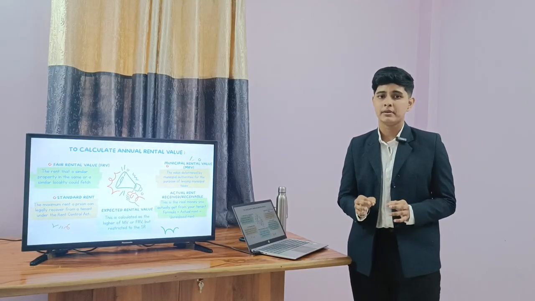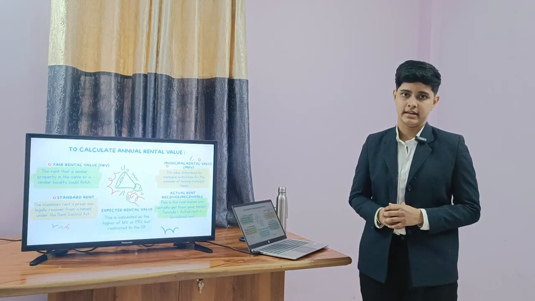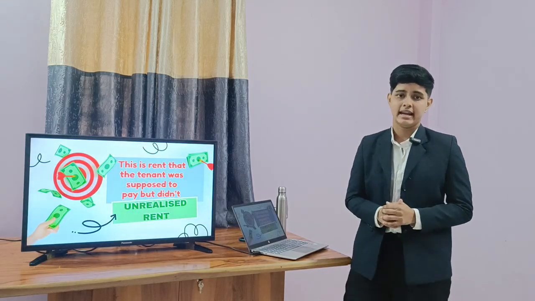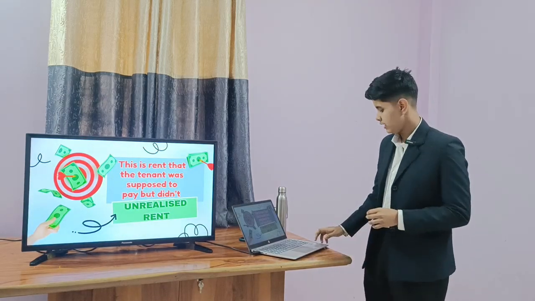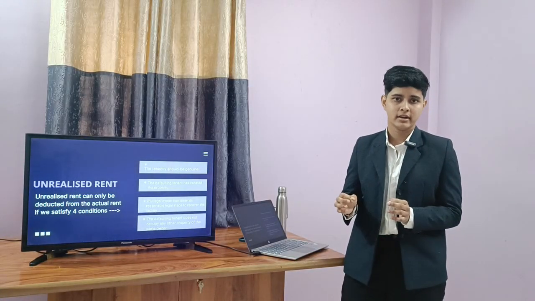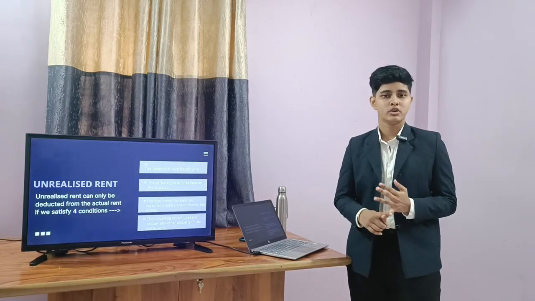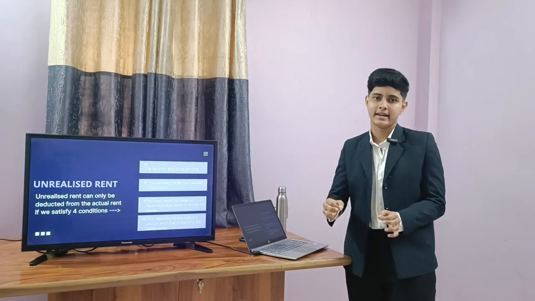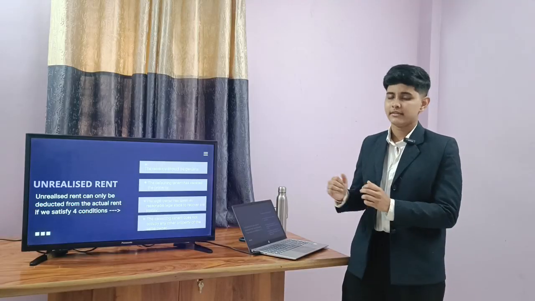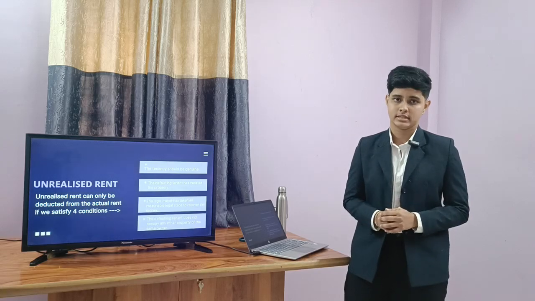This is the real money a person actually gets from a tenant, and the formula is actual rent minus unrealized rent. Now the question is, what is unrealized rent? Unrealized rent is rent that a tenant was supposed to pay but didn't. Unrealized rent can only be deducted from actual rent if we satisfy these following four conditions. And the conditions are: the tenancy should be genuine, the defaulting tenant should have vacated the property, the legal owner of the property should have taken reasonable legal steps to recover the money, and the last one is the defaulting tenant should not occupy any other property of the same owner.